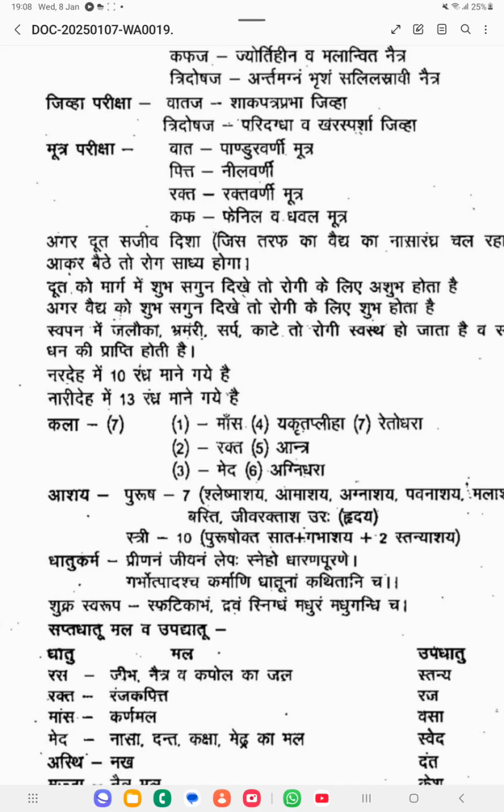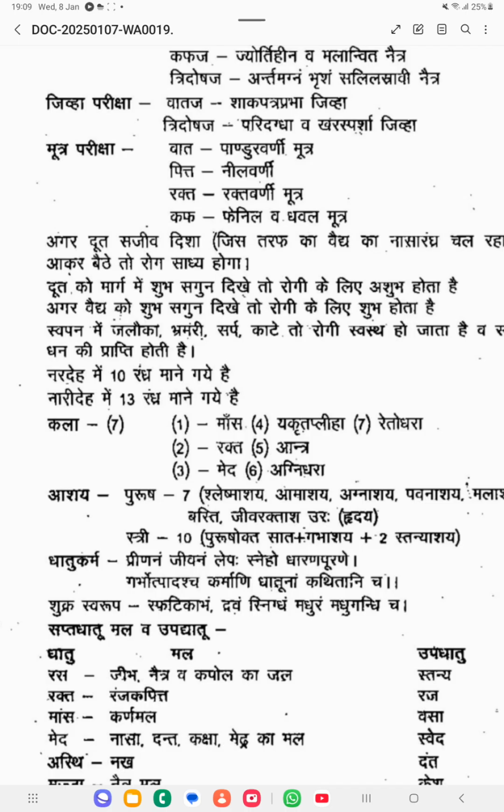Okay, if the vaidya sees auspicious things when the patient is coming to the clinic, that is indicating it is good for the patient. If the rogi is seeing some auspicious thing, that is not good for the patient. If the vaidya is seeing an auspicious thing, that is good for the patient. Okay, that is the thing he has told in the samhita.